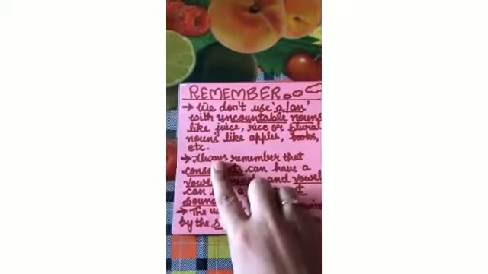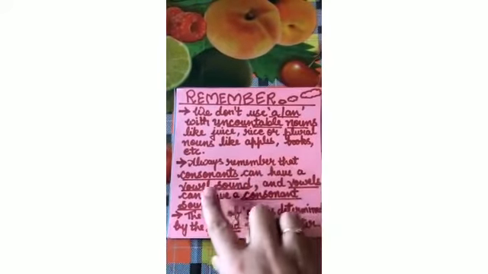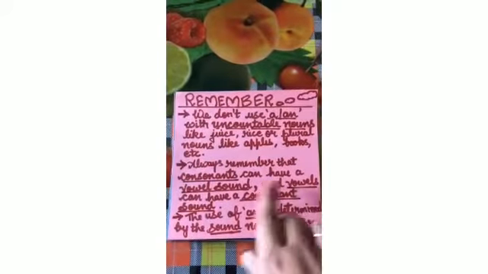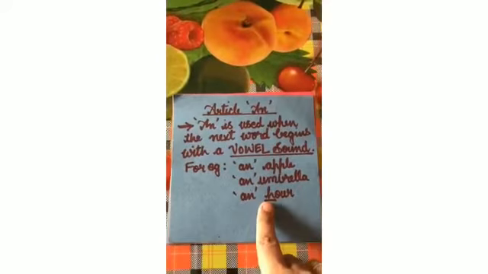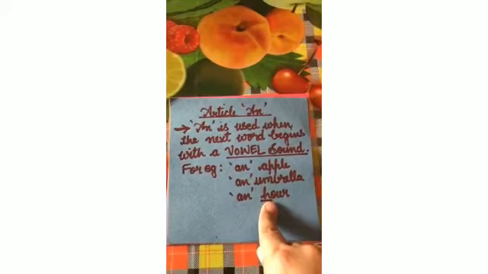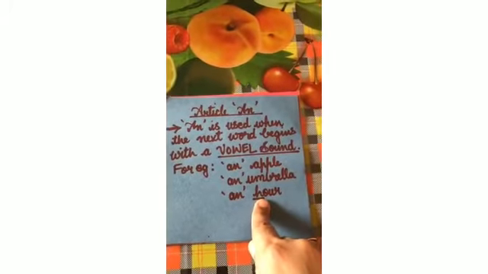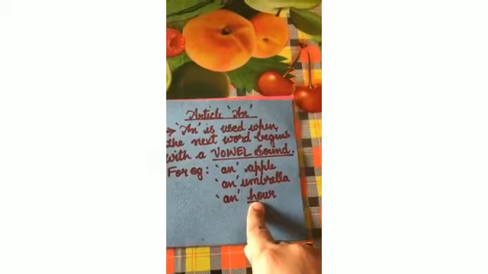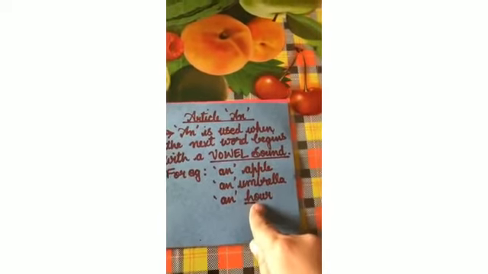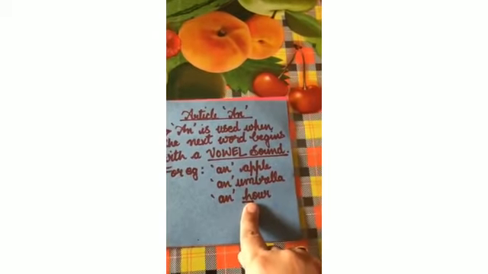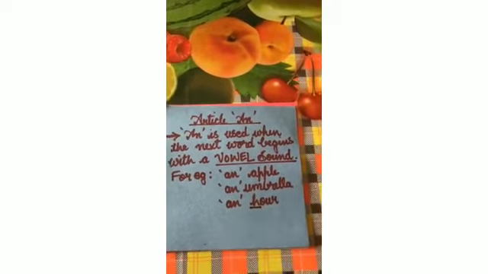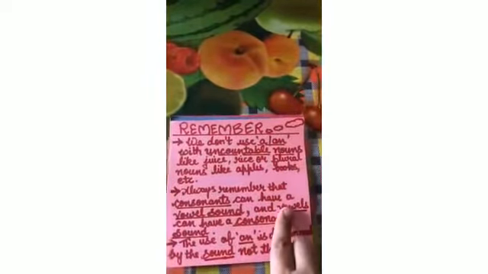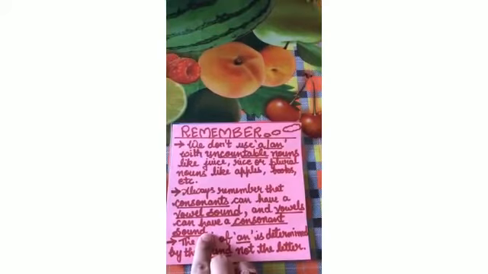Next point is always remember that consonants can have a vowel sound and vowels can have a consonant sound. It means, like yesterday I gave you the example of an hour. H is a consonant, but it is giving a sound of a vowel. Hour, a sound is coming, and a is a vowel. So that is why we have placed an with it.